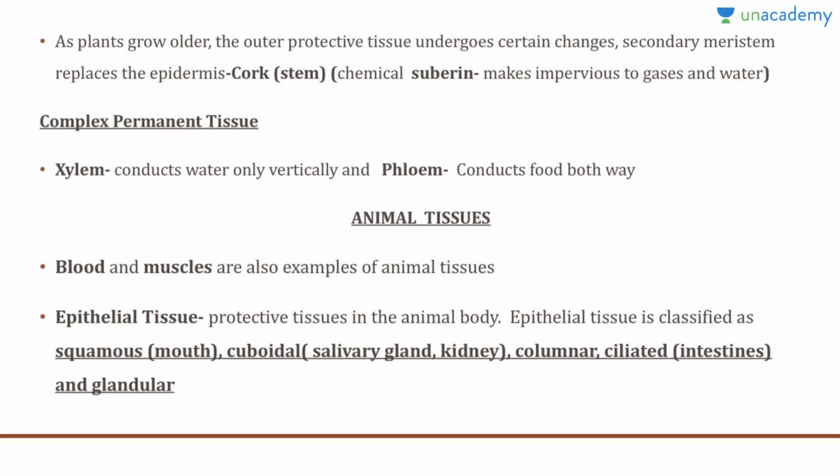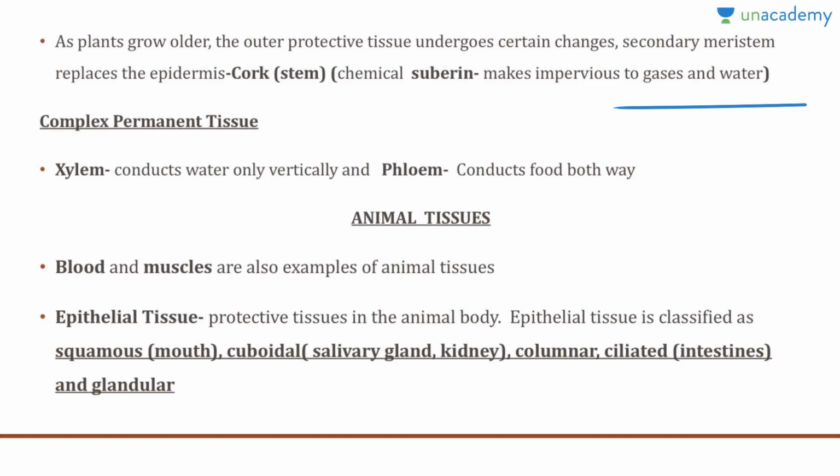Now, as plants grow older, the outer protective tissue undergoes certain changes, and the secondary meristem replaces the primary one. It replaces the epidermis with the cork on the stem of the plant. The cells of the cork are dead and compactly arranged without any intercellular spaces. They also contain a chemical called suberin, which makes them impervious to gases and water.